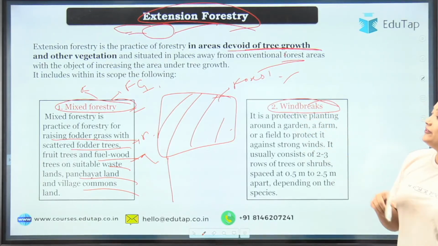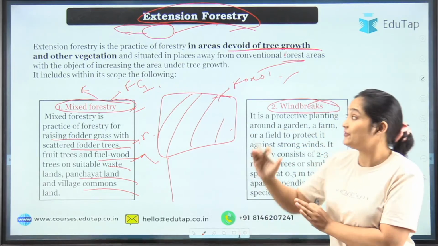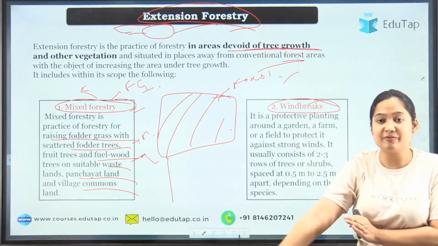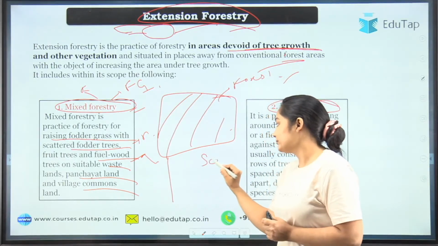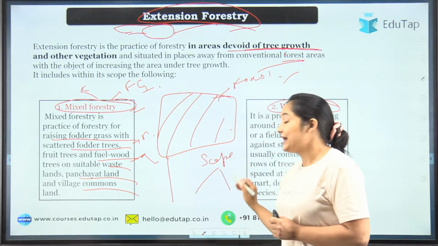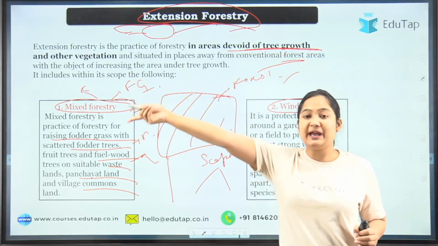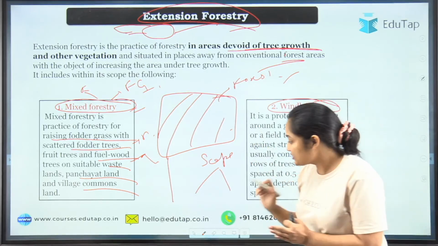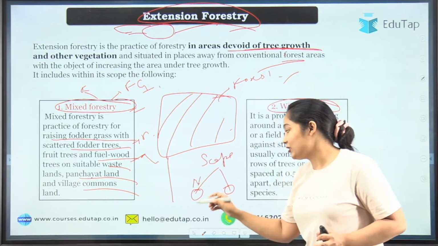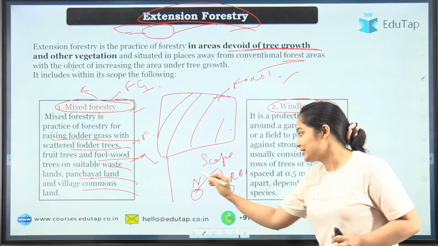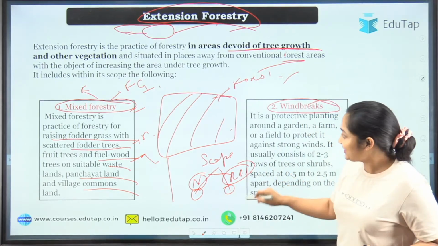Talking about the windbreak. See, we discussed windbreak in farm forestry too. But what is the difference between extension forestry and farm forestry? Here we are talking about scope. There is no hard and fast rule that mixed windbreak can be here and cannot be there. Scope can happen in both. If you are eligible to give the NABARD examination, you are also eligible to give the RBI examination. NABARD will not say, okay, you have filled the form of RBI, don't go for NABARD. A similar kind of thing is here.